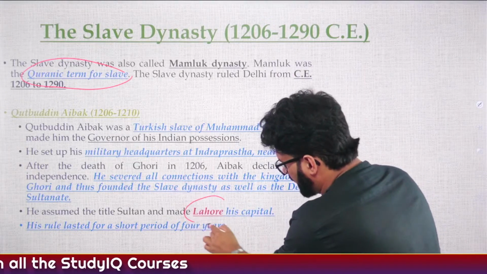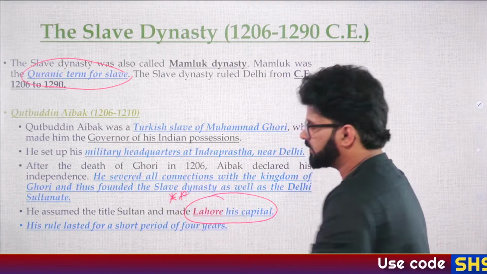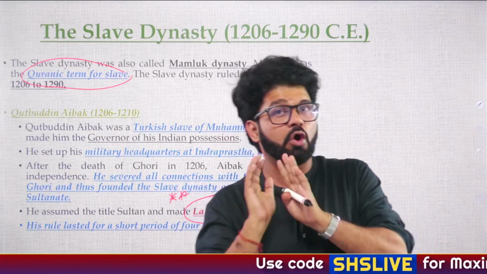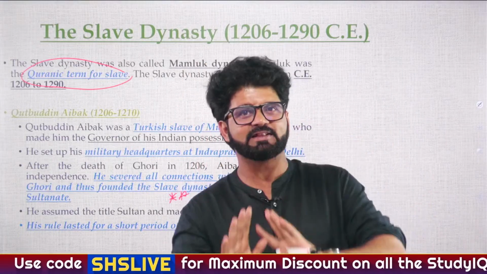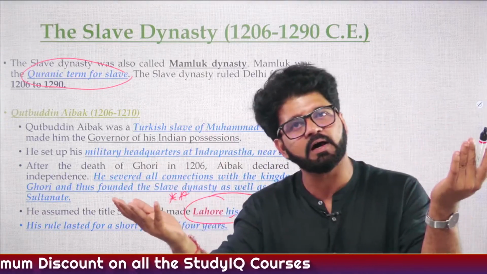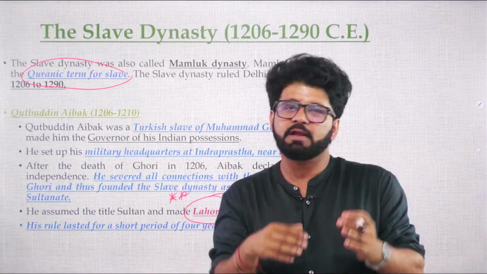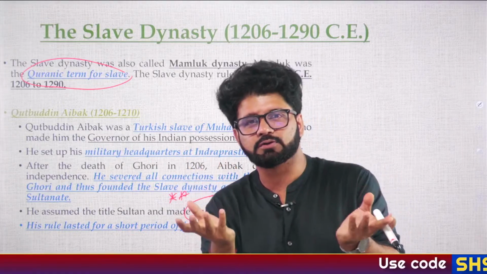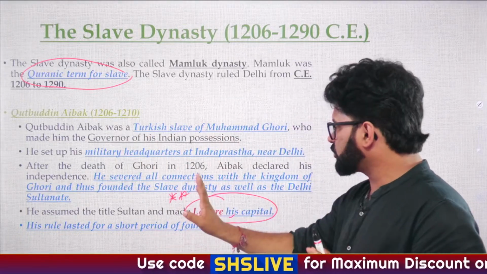Please remember this part, which we have discussed earlier. You have to pay attention to the keywords. Although it's the Delhi Sultanate, the capital of the first Delhi Sultanate ruler was not Delhi. It was Lahore. Lagdi Lahore diya, Guru Randhawa. So his rule lasted for a short period of 4 years.